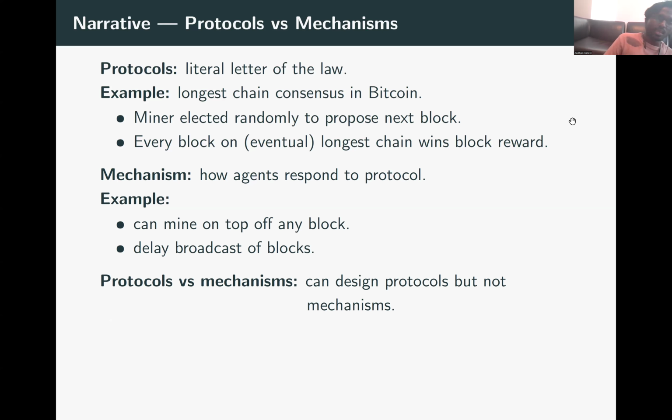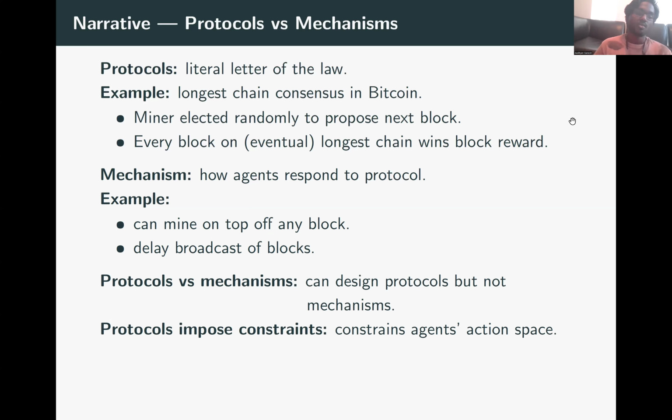So when designing any decentralized system, the designer can end up designing only the protocol, but can't micromanage the details of the mechanism. All the platform designer can do is come up with the rules, the literal letter of the law, and that would only end up shepherding users towards the way you want them to behave, but it can't really command users to behave in a particular way. If that is the case, why do we even care about designing protocols? Well, the design of a good protocol would impose constraints on the resulting mechanism. It will constrain the set of actions that agents can play in the resulting mechanism.